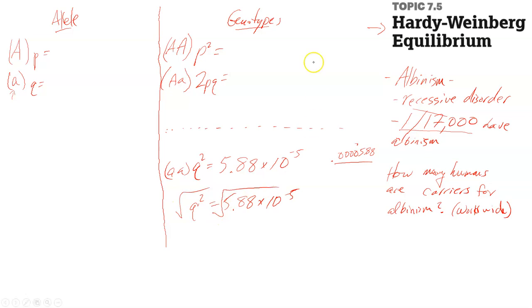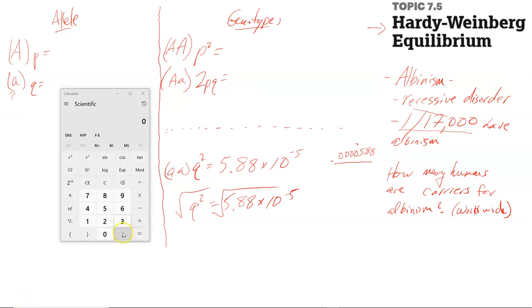Okay, I'm going to bring my calculator over here, and we'll get that done. Okay, so 0.000058. Let's square root that. Okay, and we get 0.0077 for Q, right?